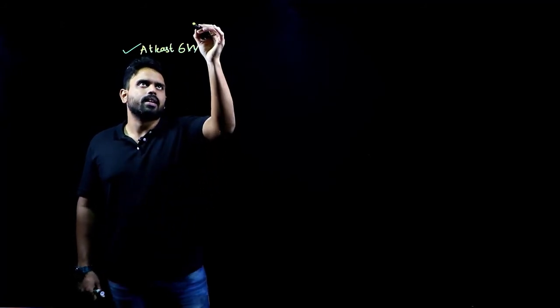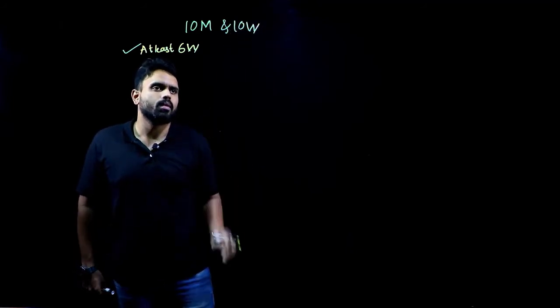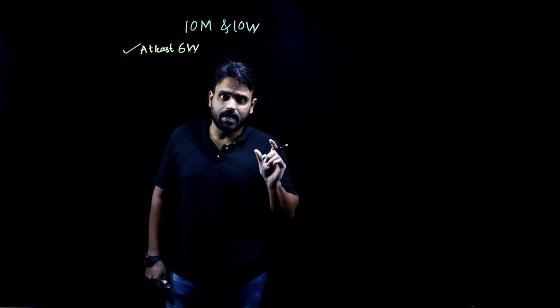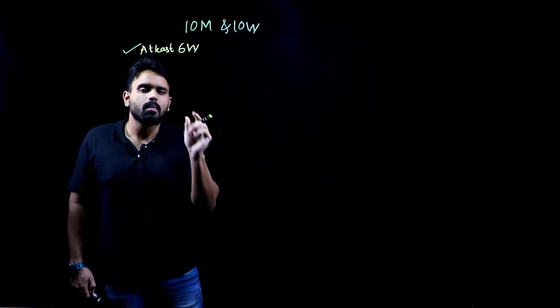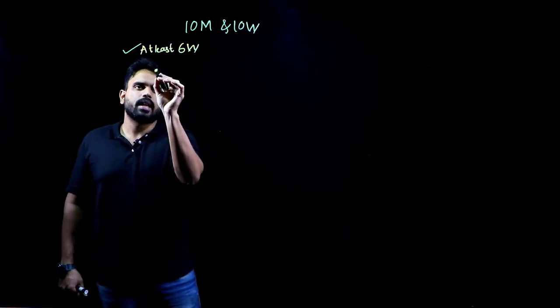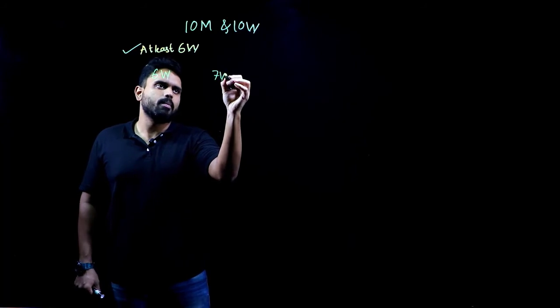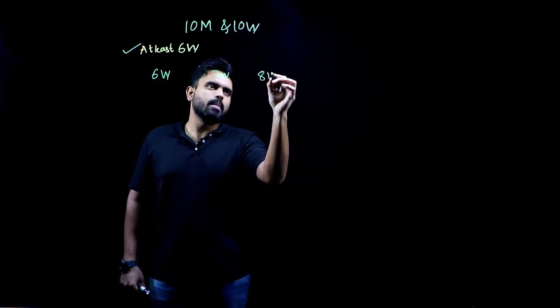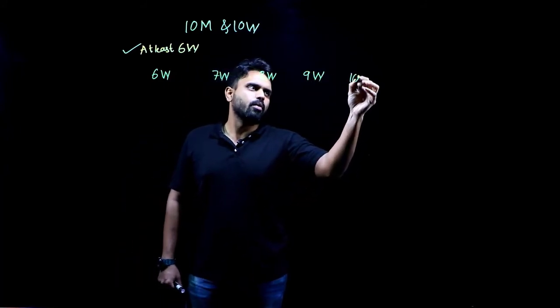Total, what is given? 10 men are given and 10 women are given. Okay. Committee size must be 10. At least 6, meaning what? Minimum of 6 must be there. There can be 6 women or more than 6 women. There can be 7 women or 8 women or 9 women or 10 women.